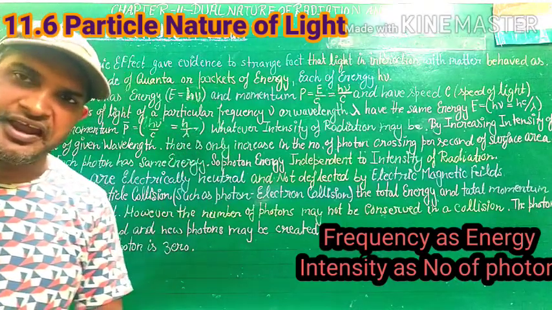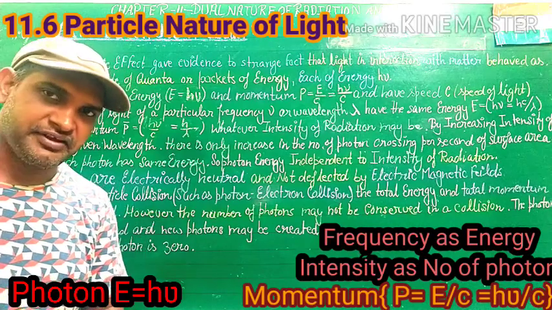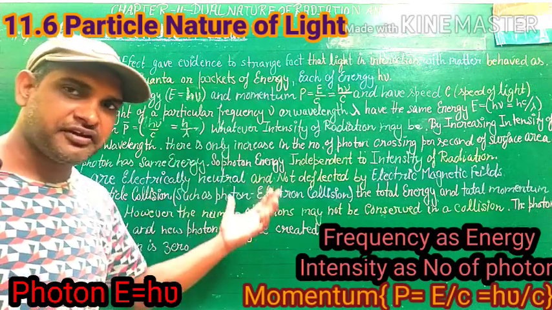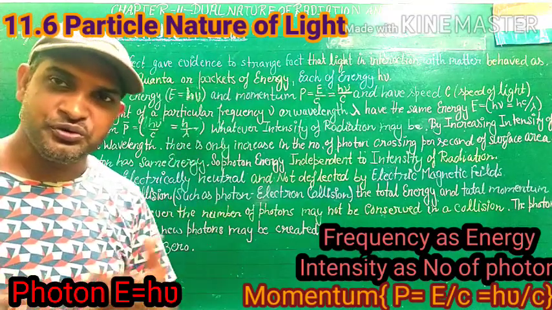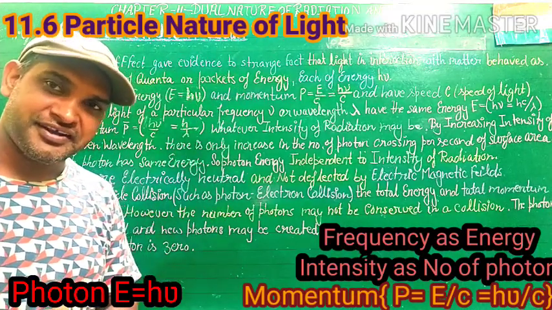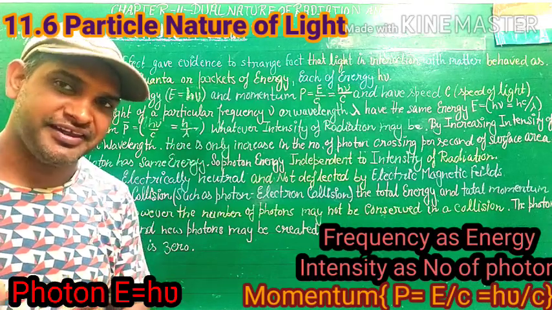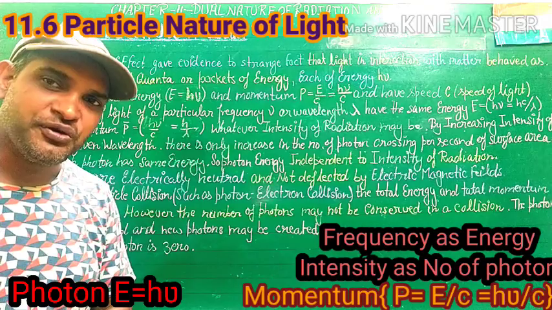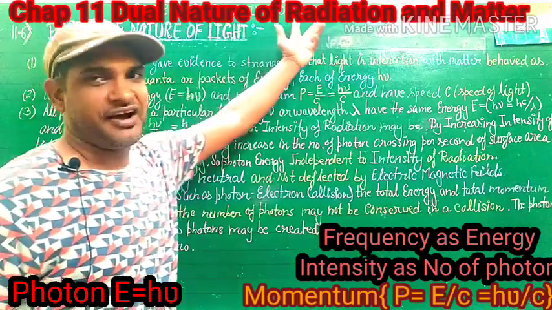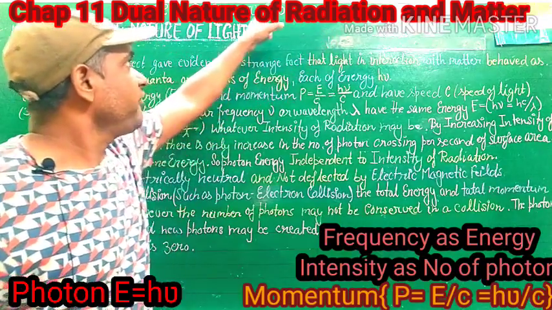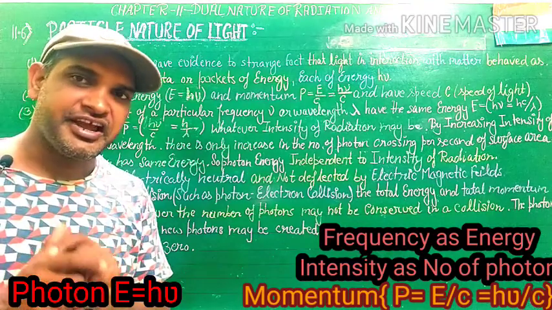Students, in chapter 8 you learned the nature of light is an electromagnetic wave, but on Physics Wall I write the particle nature of light. So there are two natures of light, particle nature and wave nature. So it has a dual nature. So radiation has a dual nature, so the chapter's name is also dual nature of radiation.